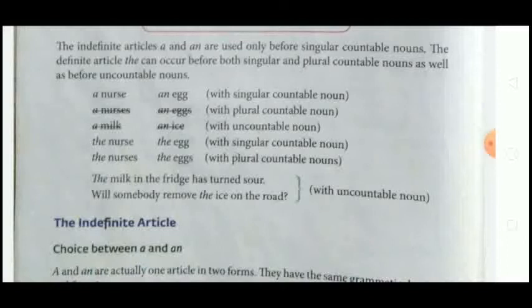See, the milk in the fridge has turned sour. Will somebody remove the ice cream on the board? Here, the milk and the ice cream. We have used the article the with uncountable nouns.